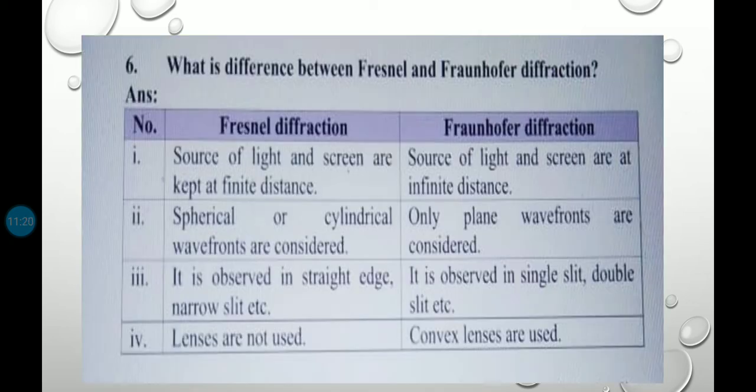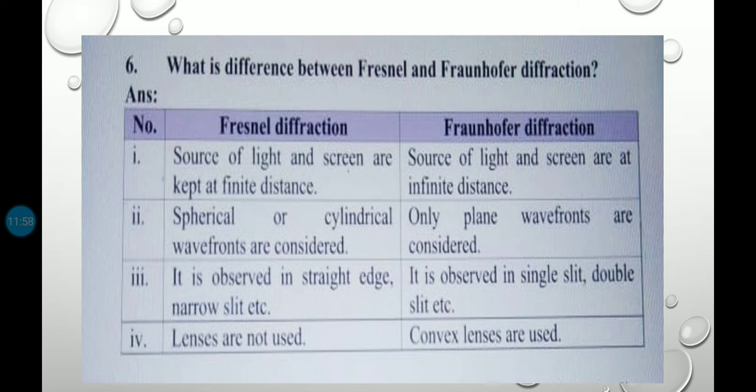The next question is: what is the difference between Fresnel and Fraunhofer diffraction? In Fresnel diffraction, the first point is that the source of light and the screen are kept at finite distance, and in Fraunhofer the source of light and the screen are at infinite distance. The second point is that in Fresnel diffraction, spherical or cylindrical wavefronts are considered because the source of light and the screen are at finite distance. Due to that finite distance, there is the formation of spherical wavefront, and